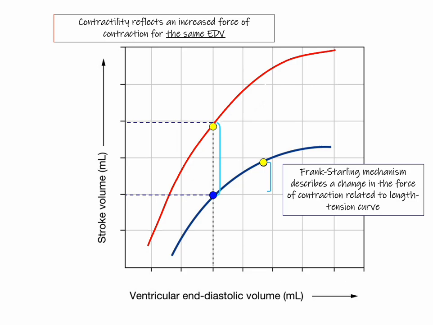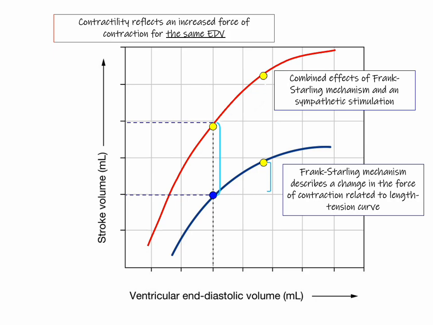What we'll see as we continue to move through this section is that oftentimes we're going to see both of these effects at the same time. So we may see an increase in end-diastolic volume and an increase in sympathetic stimulation. So we see the combined effects of an increase in stroke volume due to Frank-Starling combined with the increased effects due to increased sympathetic stimulation.